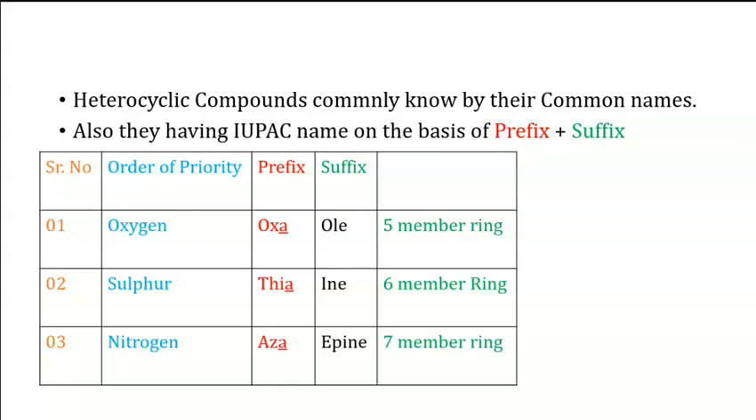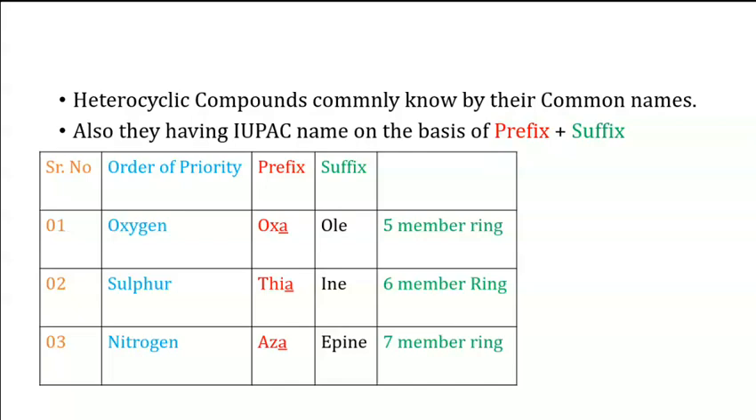While giving priority for oxygen, sulfur, and nitrogen, the first priority goes to oxygen, the second to sulfur and then nitrogen, and later on phosphorus and any other element. The prefix for oxygen is oxa, sulfur is thia, nitrogen is aza. Then the suffix depends upon the ring structure.